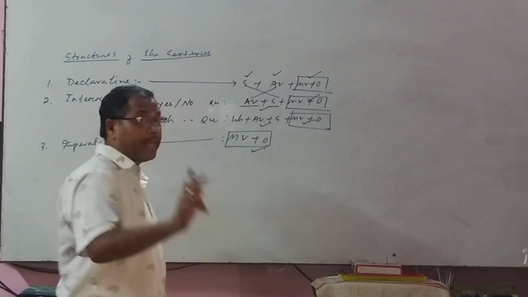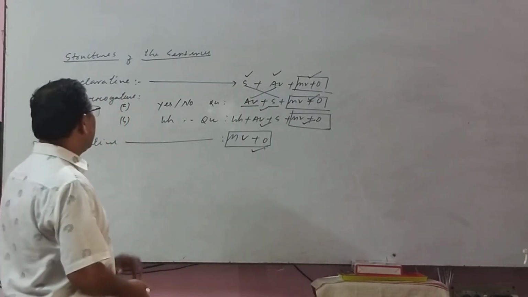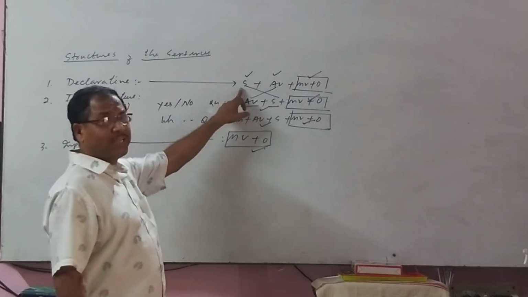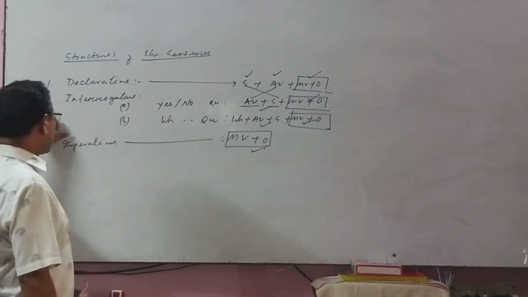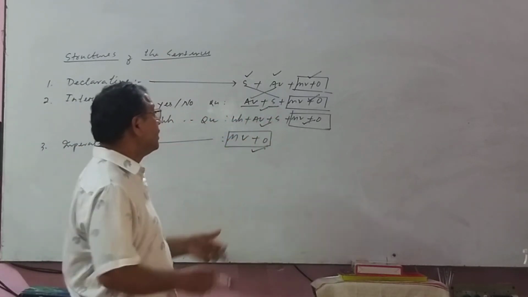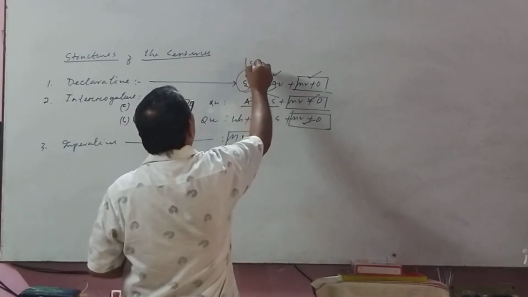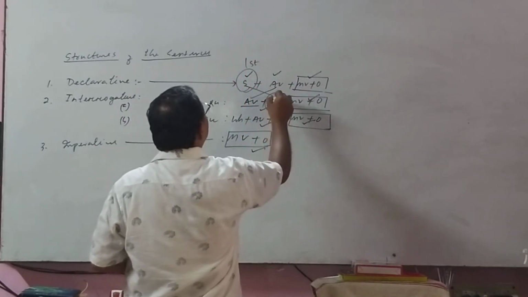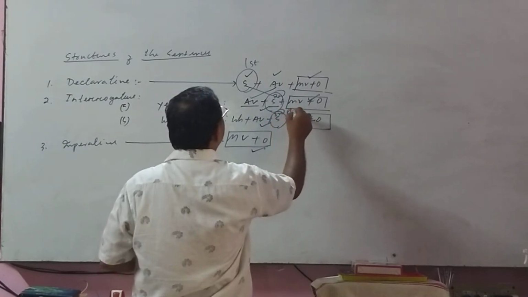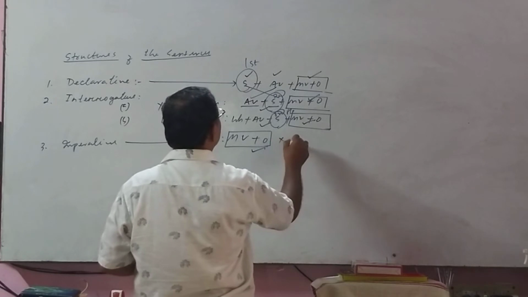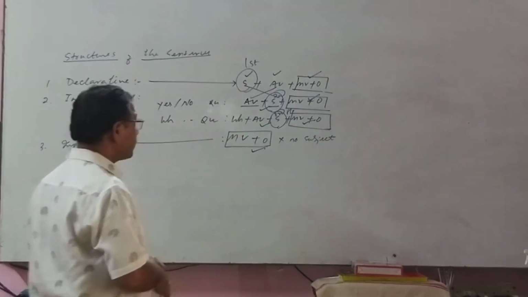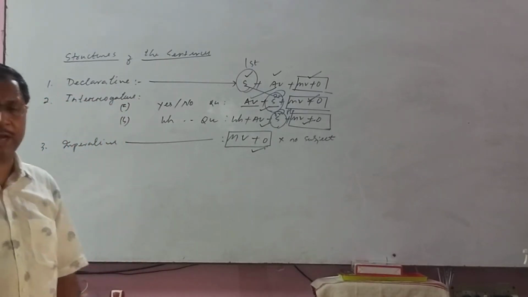Another piece of information: in the declarative sentence you find the subject in the first place. In the interrogative, you find the subject in the second and third place. In the imperative there is no subject. Did you get the sense, dear students?